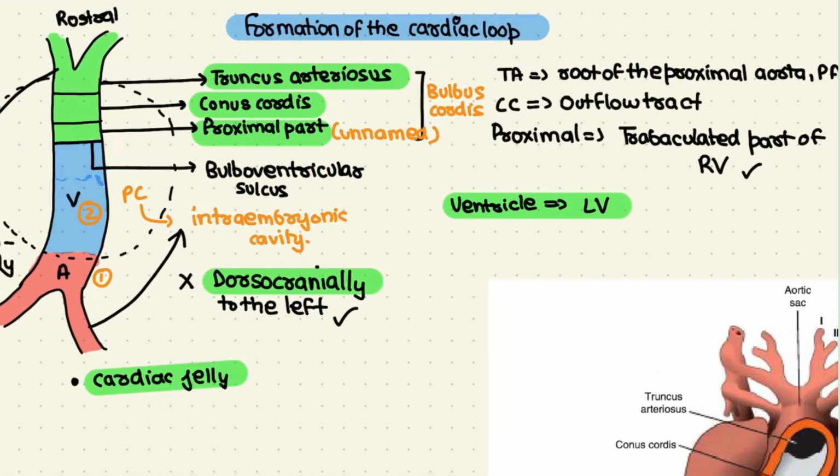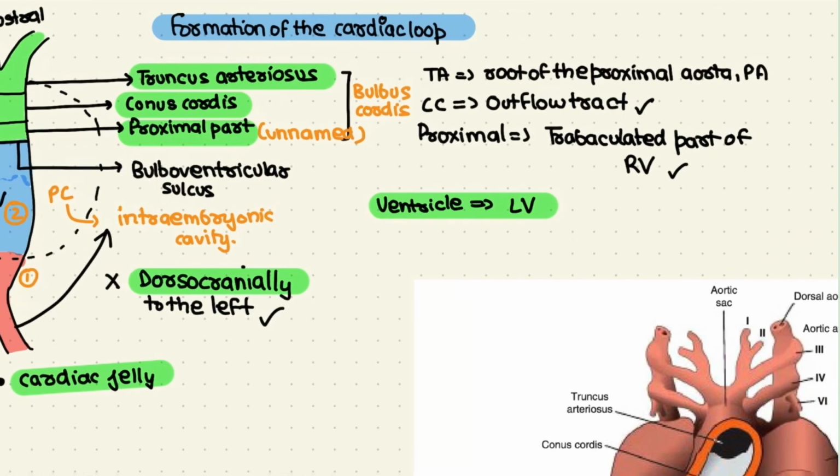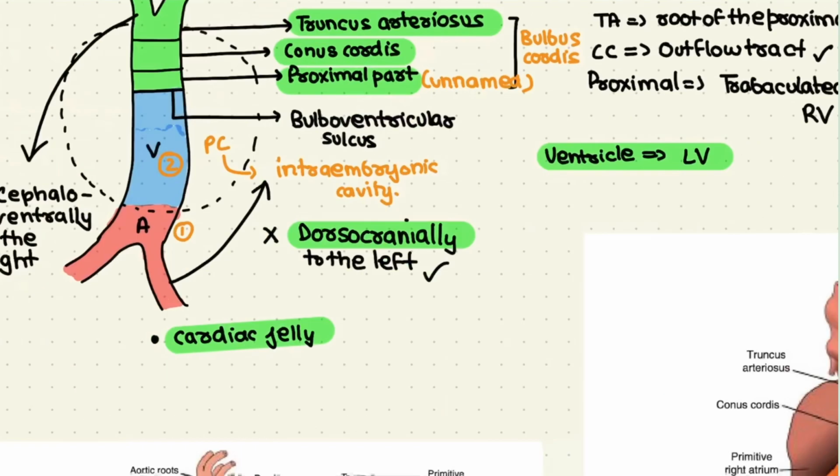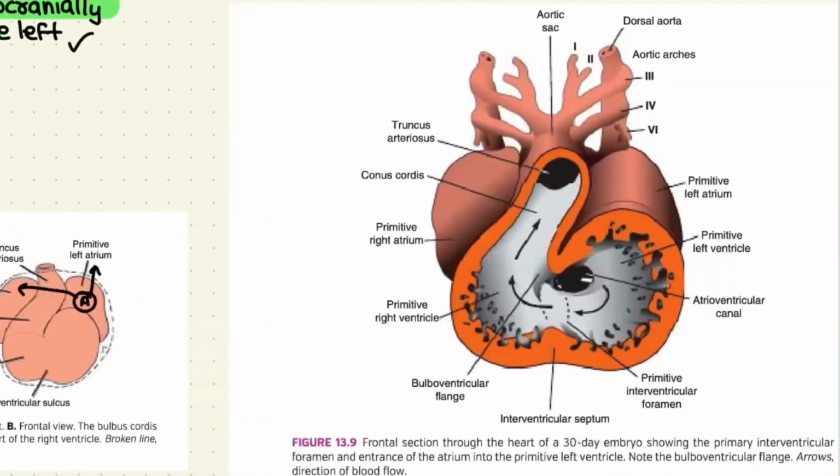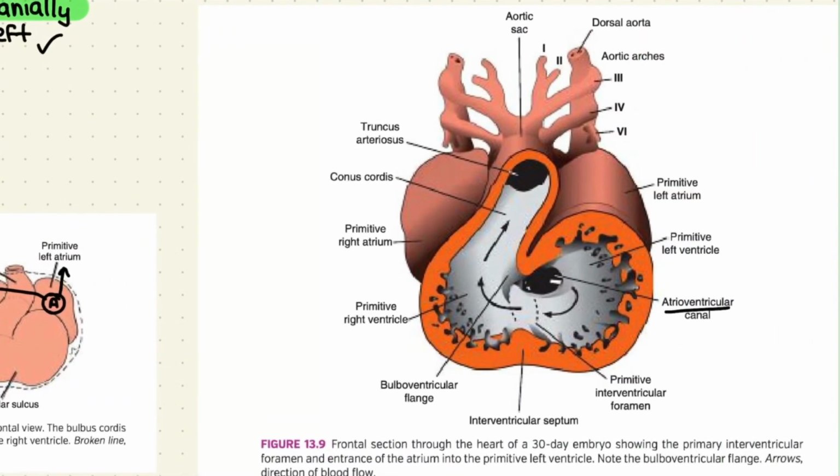The conus cordis will form the outflow tract of both the pulmonary artery and the aorta, and the truncus arteriosus will form the root of the proximal aorta or the pulmonary artery. This portion of the cardiac tube, the bulboventricular sulcus, is reflected onto this primordial heart as the atrioventricular canal, and it is still narrow. So if this is the atrioventricular canal, just proximal to it and distal to it, we have trabeculations.